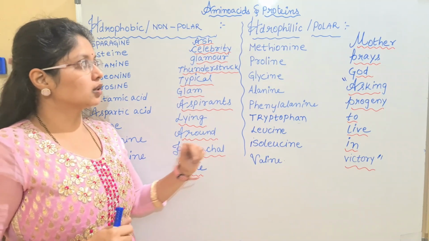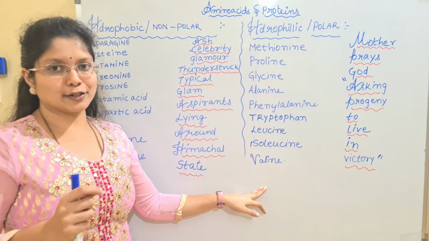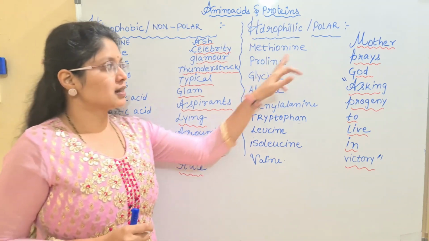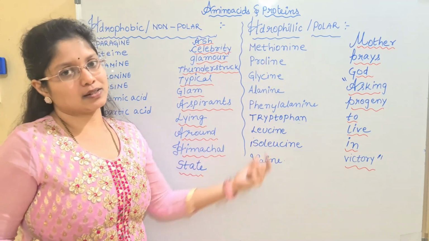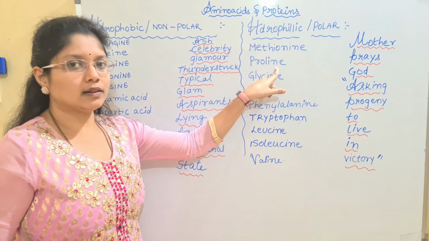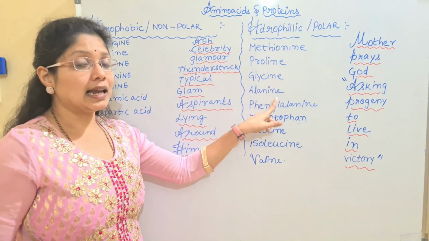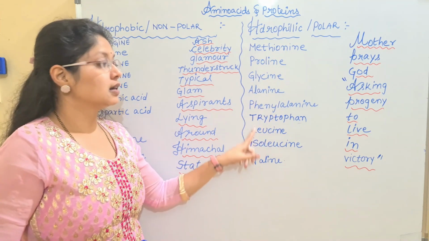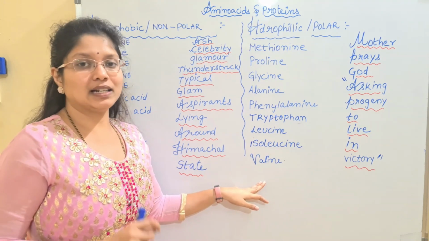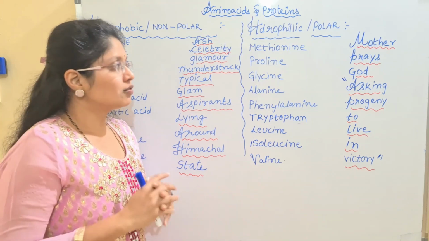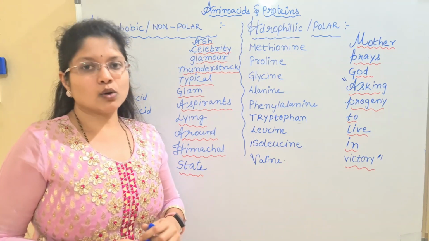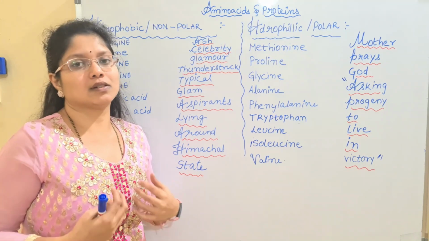Next, coming to the second type of amino acid group, that is hydrophilic or polar amino acids. So in this polar amino acid group, let us see the list of amino acids falling under this category. We have methionine, proline, glycine, alanine, phenylalanine, tryptophan, leucine, isoleucine, and finally we have valine. Okay, so for this, a small story. There is a mother who loves their children.